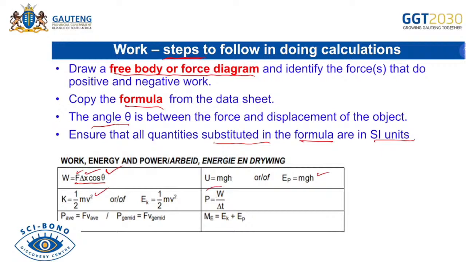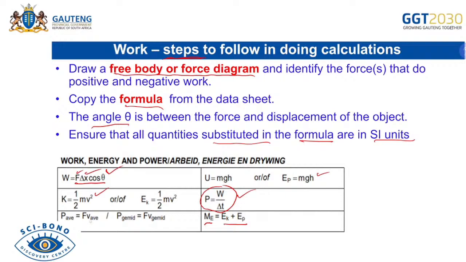Remember, if we say define power, you are able to come here. It's able to show you that power is the rate at which work is done. And we said the sum total of kinetic energy and potential energy gives us mechanical energy. And when we say state the principle of conservation of mechanical energy, all you will do is say the total mechanical energy of an isolated system is conserved.